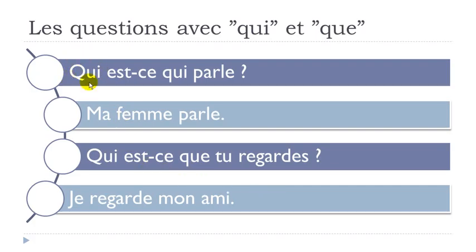It's quite clear. So qui, just because you want the information for a person, and then the second qui, just because it will be the subject. Ma femme parle. Okay. Here, qui, because it's the person. Mon ami, my friend, it's a person. And then que, just because if you look carefully, it comes after your verb, because it's not the subject, it's the object. Okay? Grammatical object. We're not talking about an object, but a grammatical object. So it can be a person, it could be a dog, animal, or an object if you want. Okay? So, je regarde mon ami. All right?